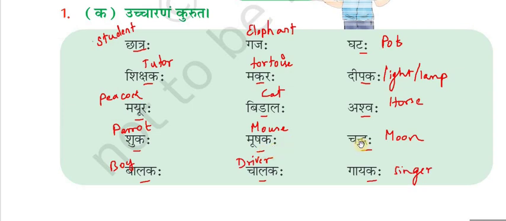Mushakaha, mouse. Chandraha, moon. Balakaha, boy. Chalakaha, driver. Gayakaha, singer. So these all are Pullinga Shabdaha only, and all those are Akaranta Pullinga Shabdaha, since all are ending with the A.